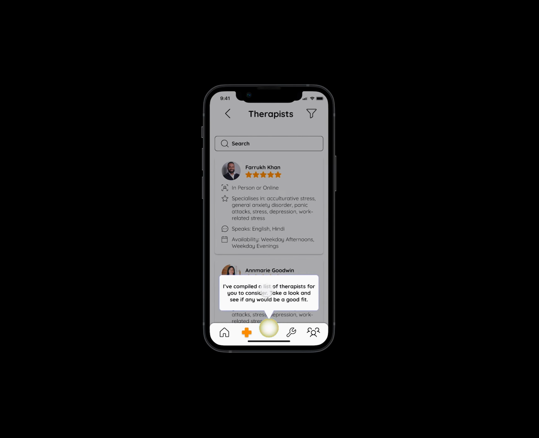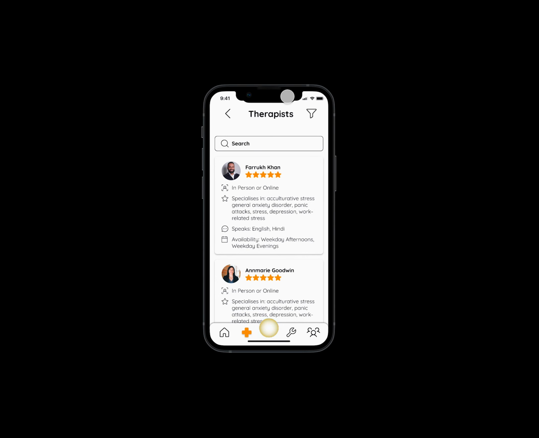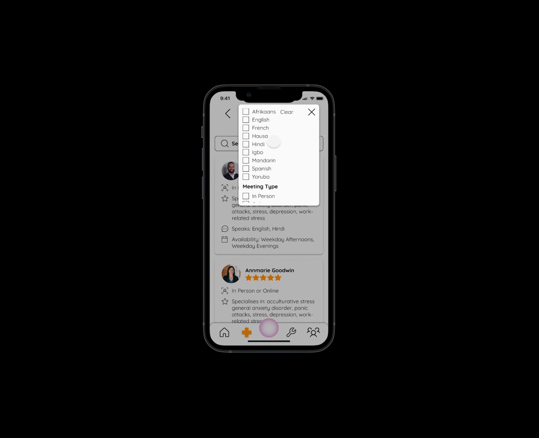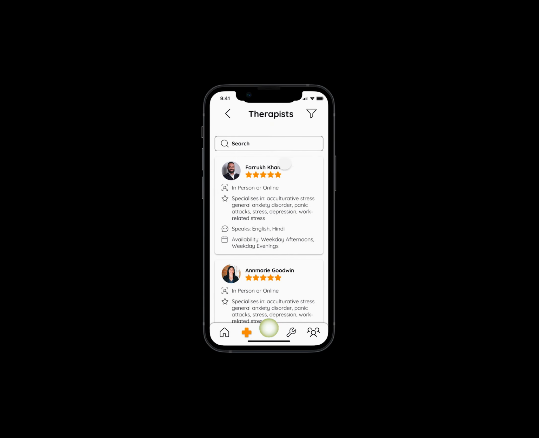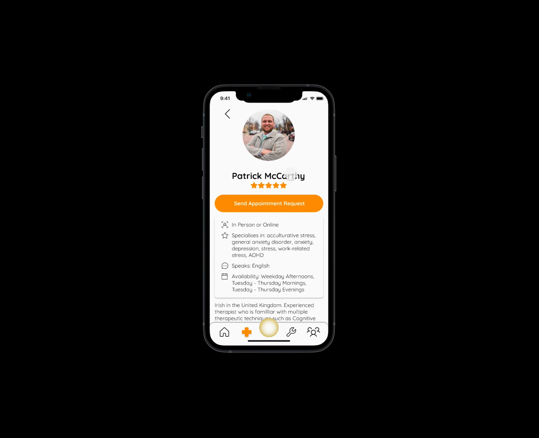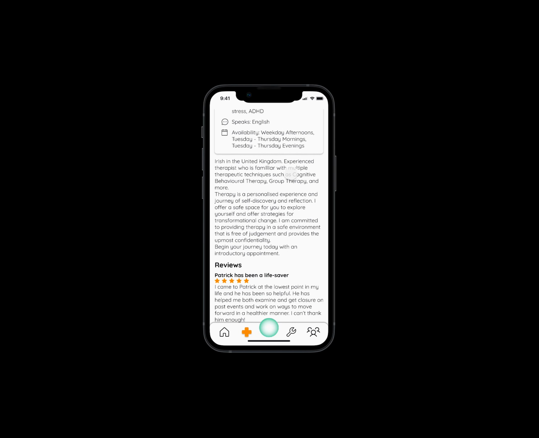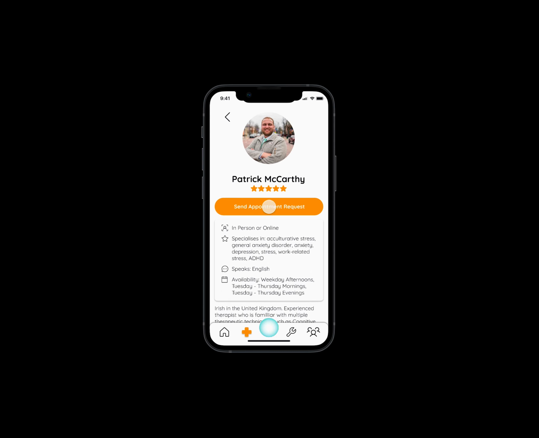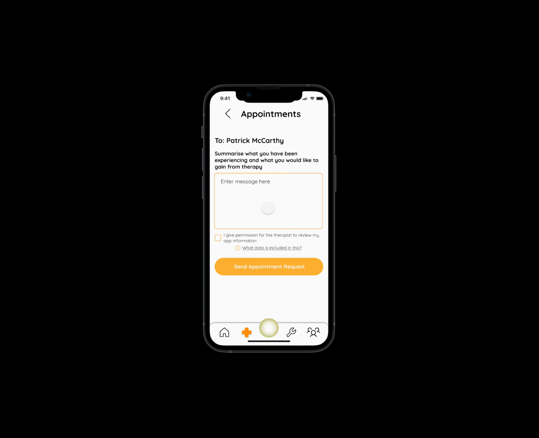When looking for a therapist, Connor can filter by language, specialty, meeting type, and availability. When he finds the therapist he likes, he can send them an appointment request and give the therapist permission to review information from the app about what he has been experiencing. The therapist will respond by asking for Connor's availability in turn, which they can use to offer him an appointment.